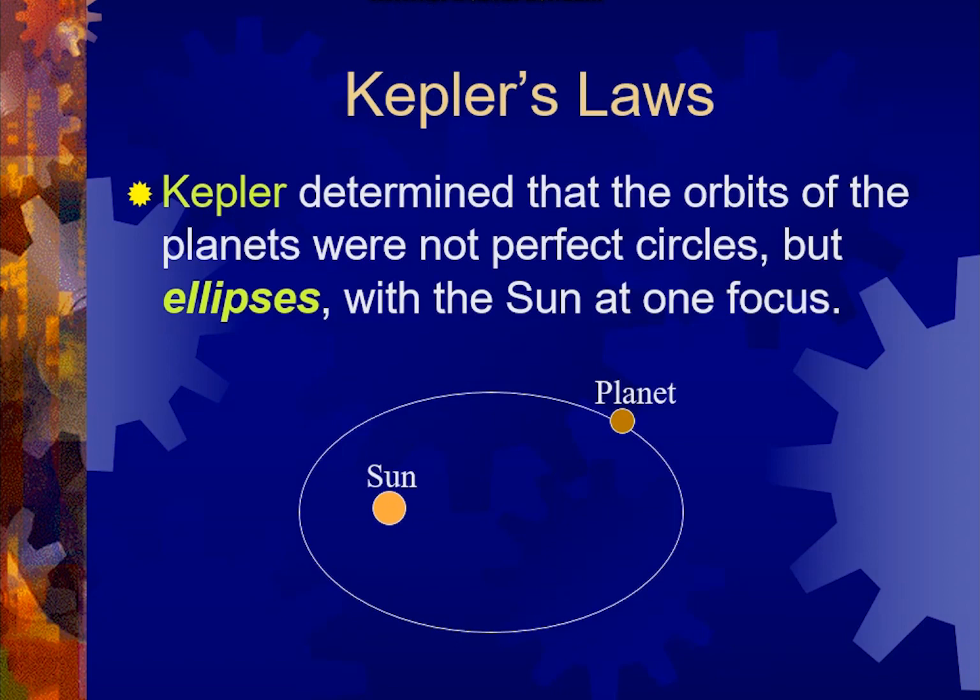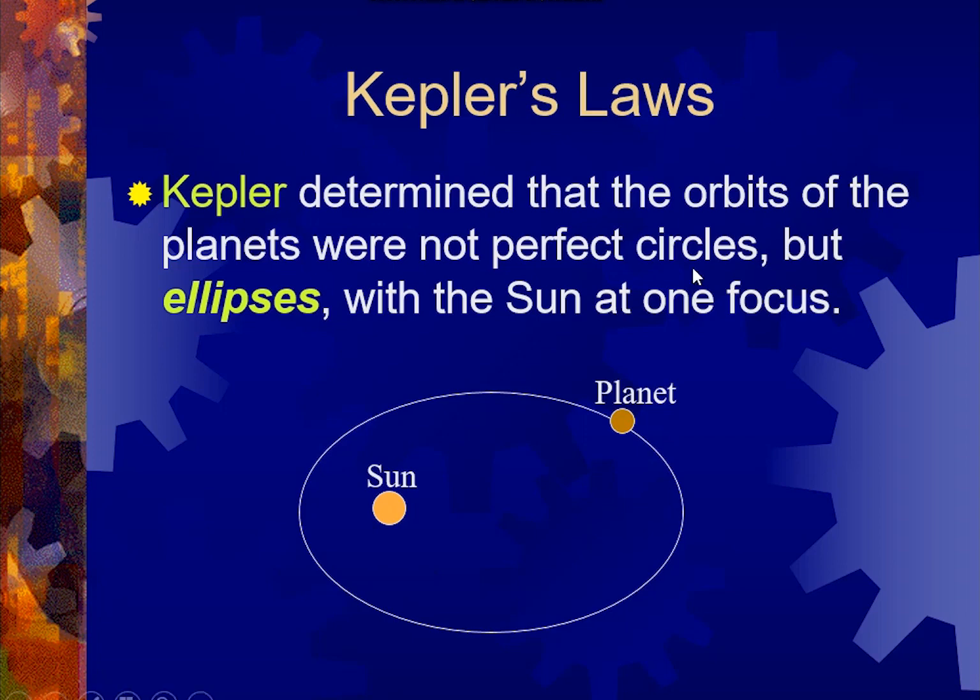According to Kepler, he proposed three postulates, which we call Kepler's first, second, and third law. His first postulate was, as you can see, this is the planet here, and this is the sun. According to him, the planets revolve around the sun in an elliptical way, not in perfect circles.